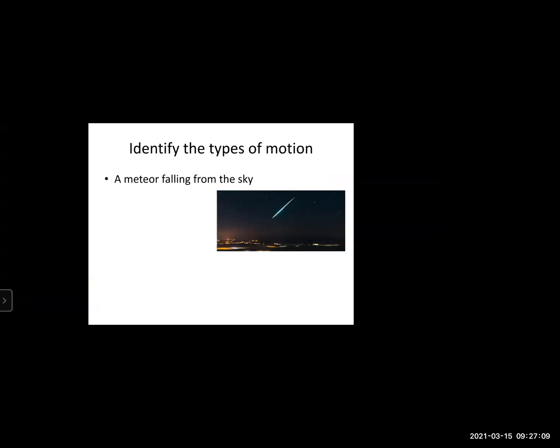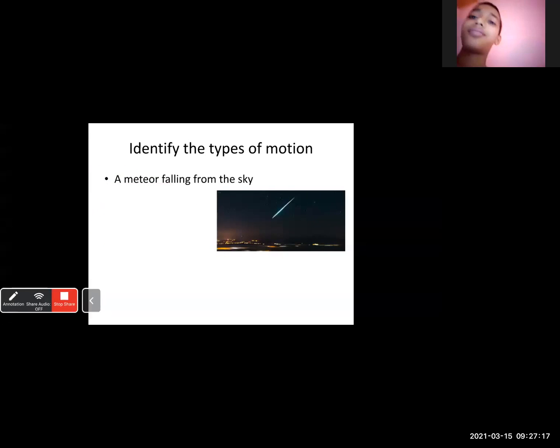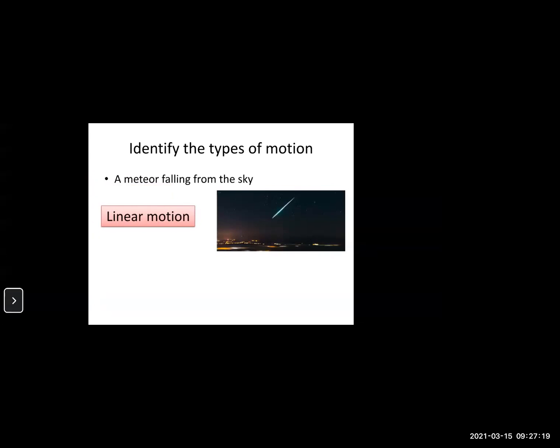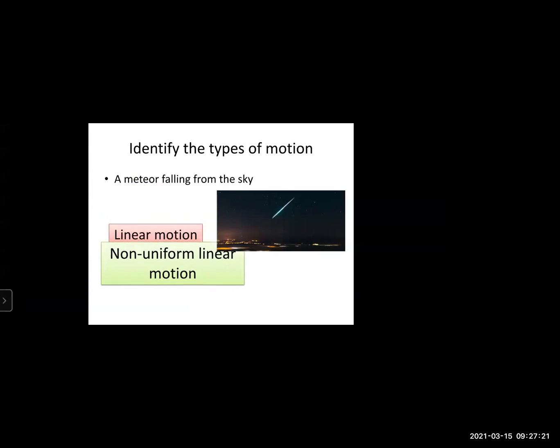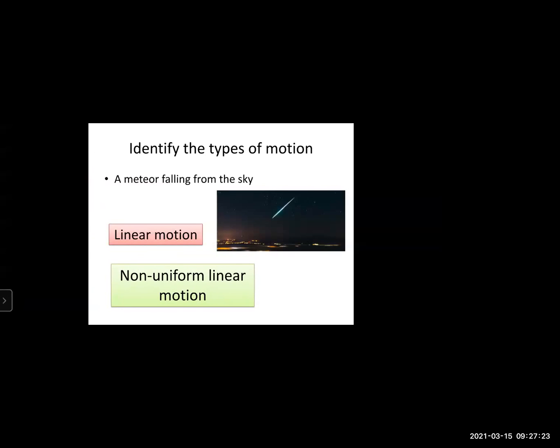Coming to the next question, a meteor falling from the sky. You all can see this meteor? Non-uniform linear motion. Very good. It's non-uniform linear motion because here the speed keeps on changing, but it travels in a straight line.